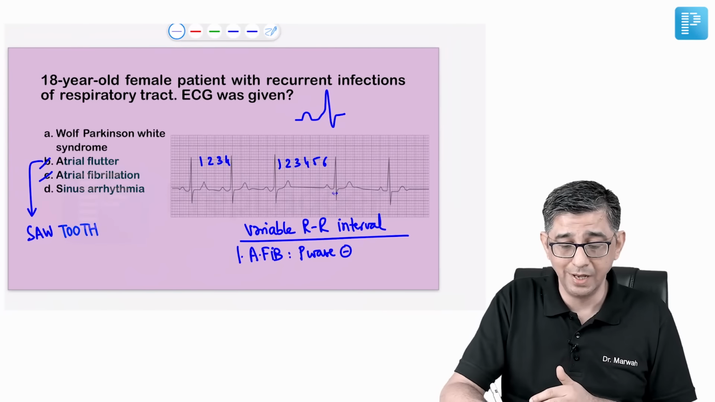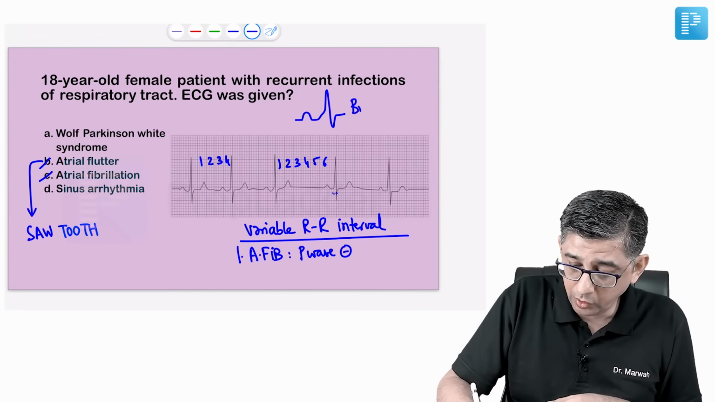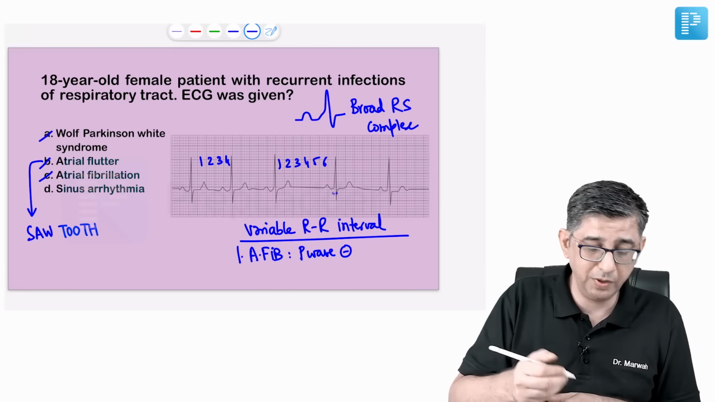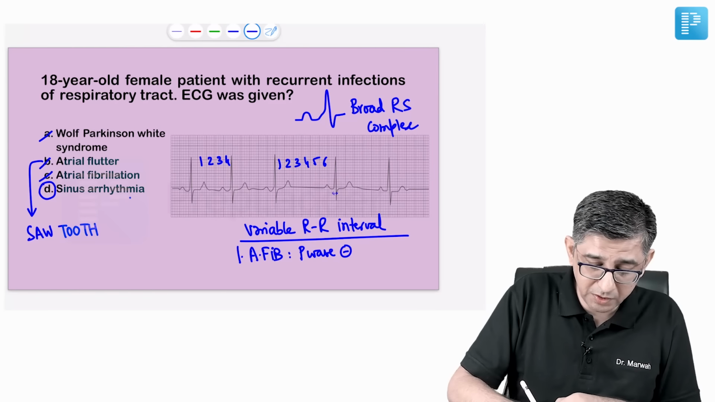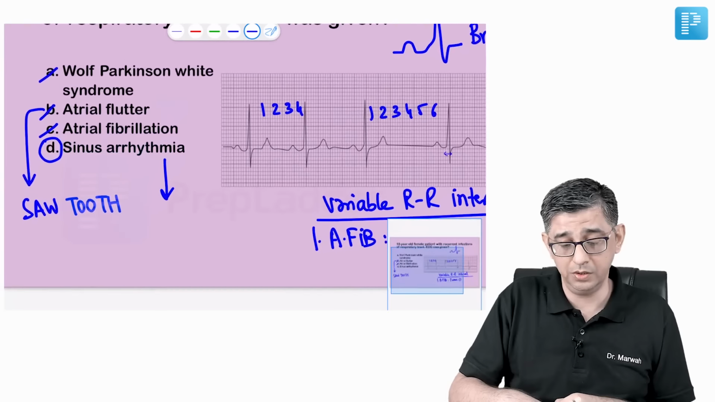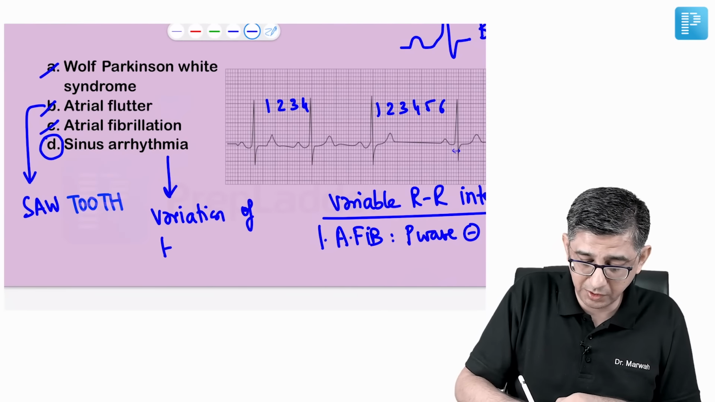One, it's always a rare condition. Second, it should have a presence of a broad QRS complex, whereas in the actual exam it was a normal QRS complex. So the answer is, by exclusion, sinus arrhythmia. And what is sinus arrhythmia? Guys, sinus arrhythmia is a physiological phenomenon, that is, there is variation of the heart rate of yours and mine with inspiration and expiration.